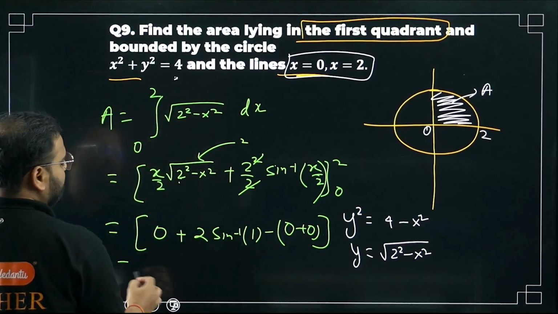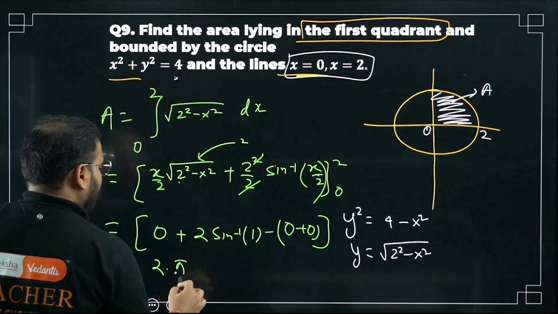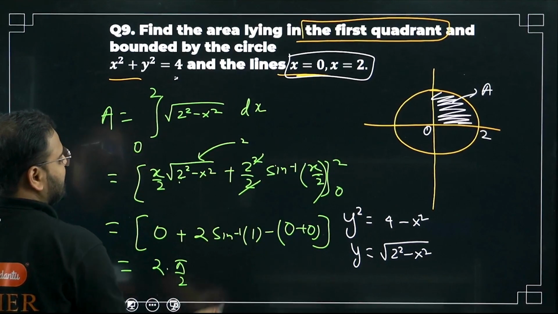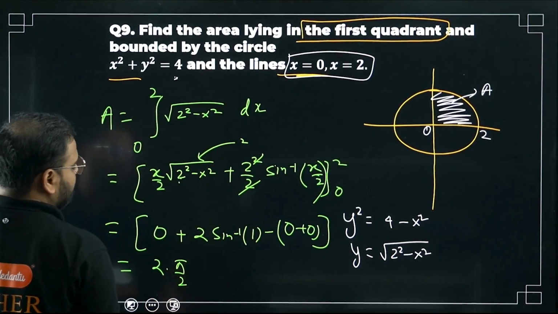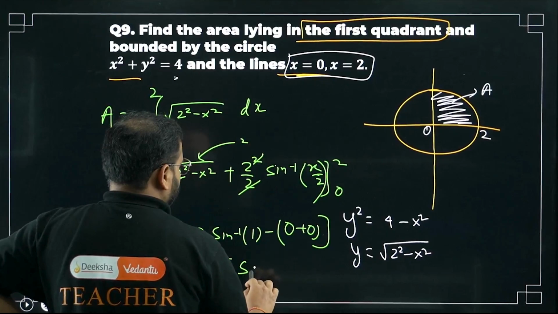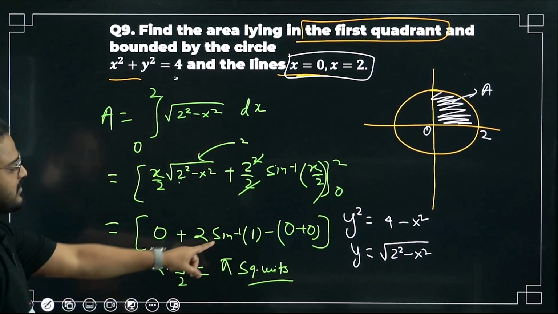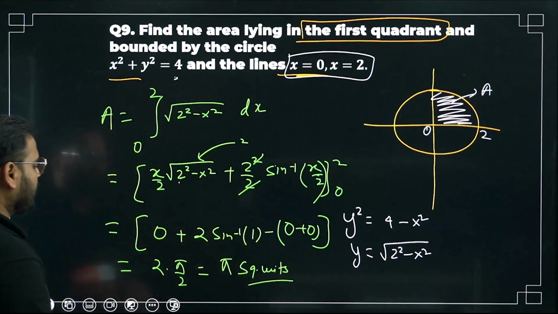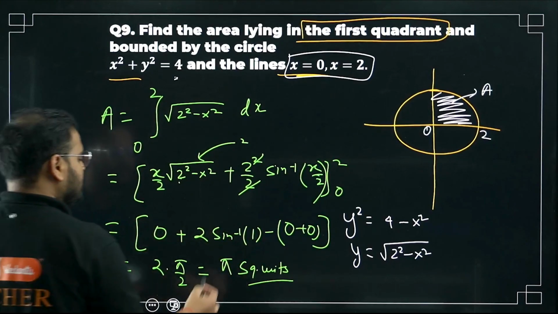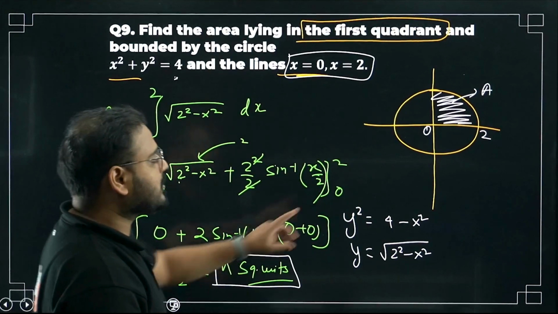So what is my answer? 2 times sine inverse of 1. Sine inverse of 1 is pi by 2. Multiply with 2, cancel this 2 and 2. What is my answer? Simply pi square units. If you're looking for the full thing, what do we do?